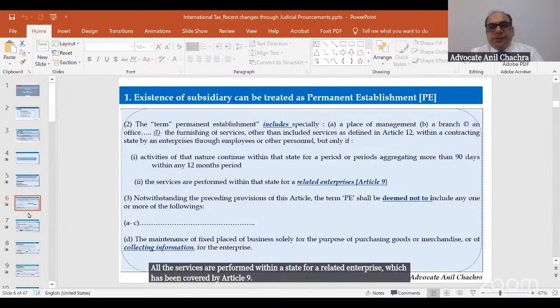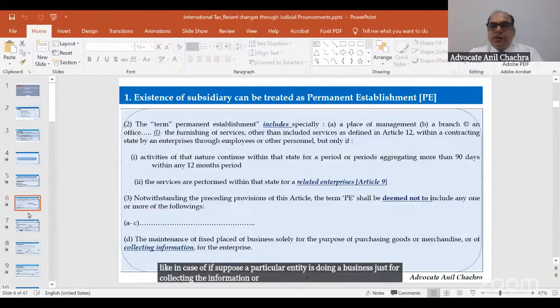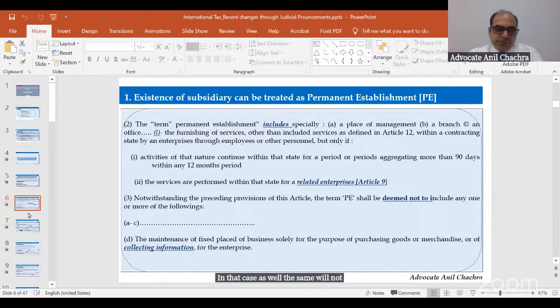Clause 3 of this Article 5 specifies the conditions in which the company will not be treated as a PE in India. For example, if a particular entity is doing business just for collecting information, or just passing information through to the other enterprise, in that case as well, it will not be treated as a PE in India.